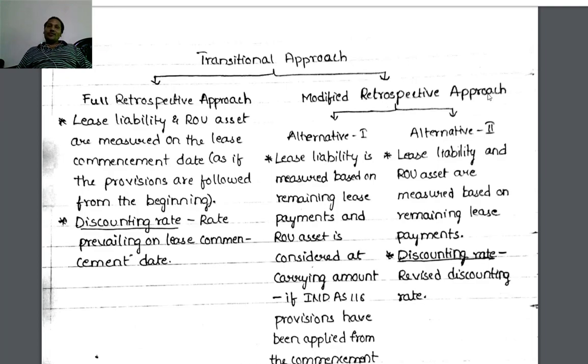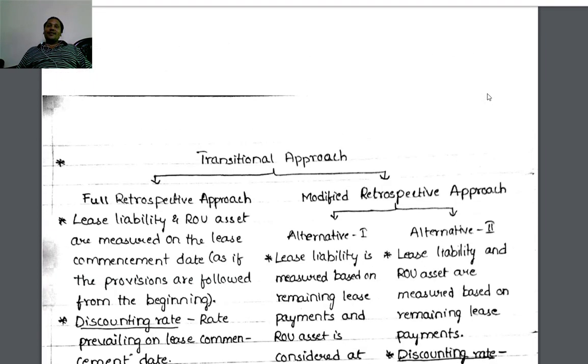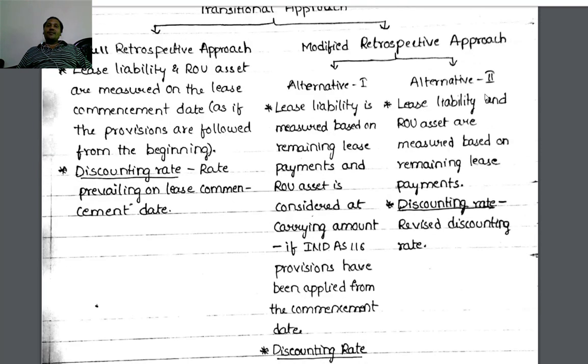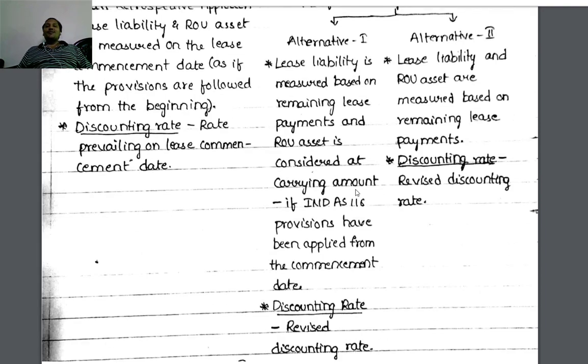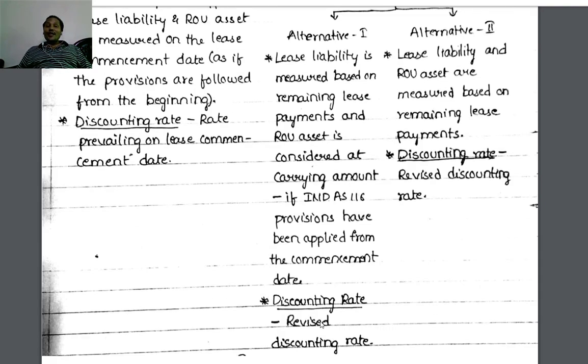Modified retrospective approach, alternative 1. Lease liability is measured based on remaining lease payments. Discounting rate, revised discounting rate. Here, retrospective effect, discounting rate is rate prevailing on lease commencement date. Here, revised discounting rate. This is one difference. Now, here lease liability is also based on remaining lease payments. Thereby, discounting rate also revised discounting rate.